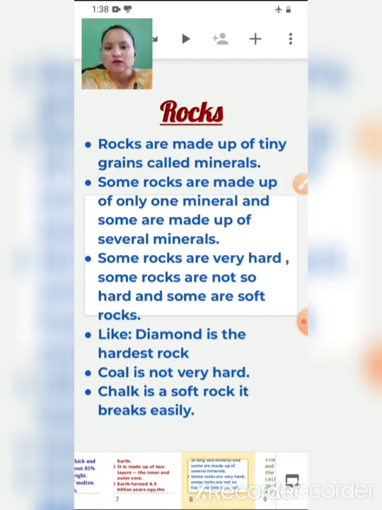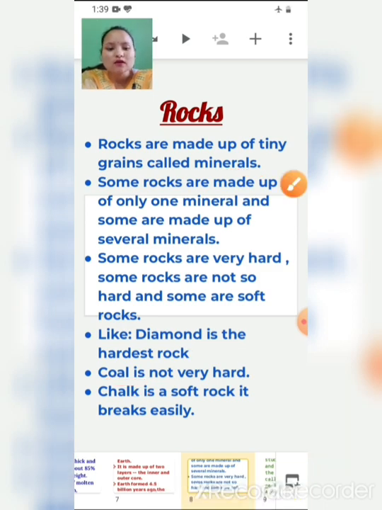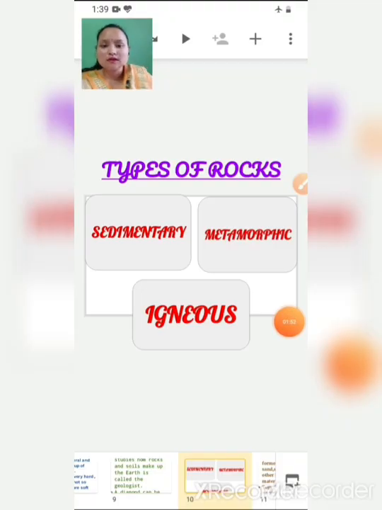Rocks are made up of tiny grains called minerals. Some rocks are made up of only one mineral, and some are made up of several minerals, that is more than one. Some rocks are very hard, some are not so hard, and some are soft. Diamond is the hardest rock, coal is not very hard, and chalk is a soft rock which can break easily. Now we have discussed three types of rocks, right?